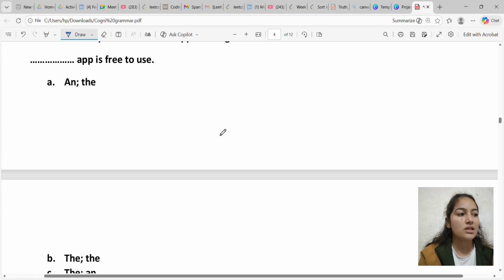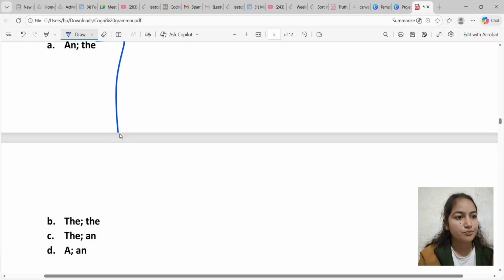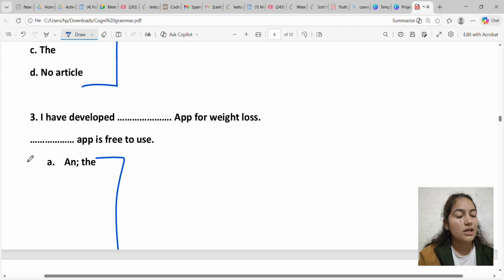I love it because it takes me back to my childhood. Next question is, I have developed blank app for weight loss. Blank app is free to use, and you have to choose from the given options. So what will be the answer?